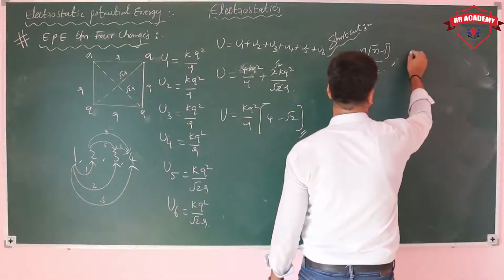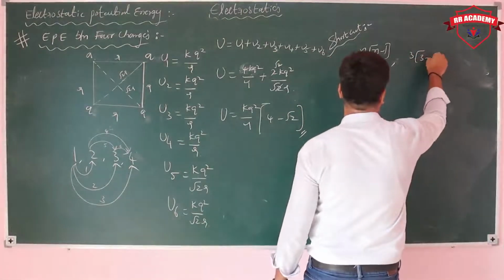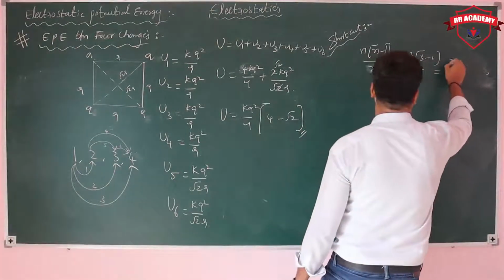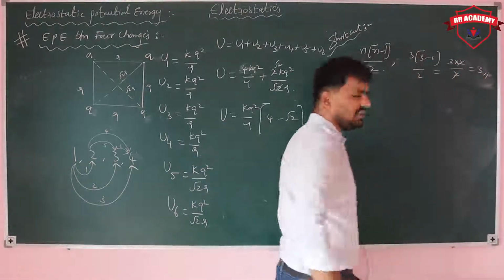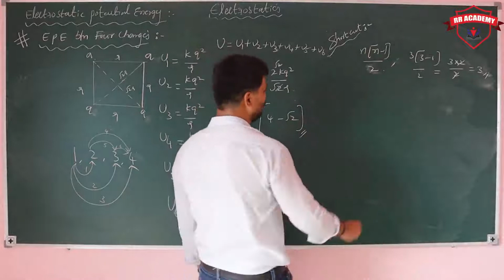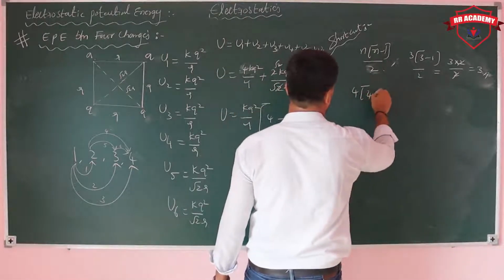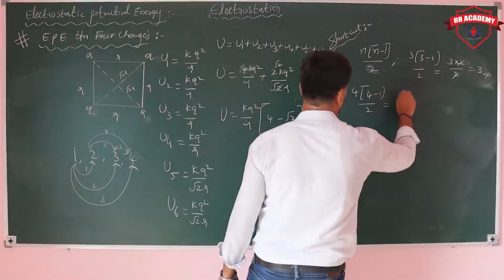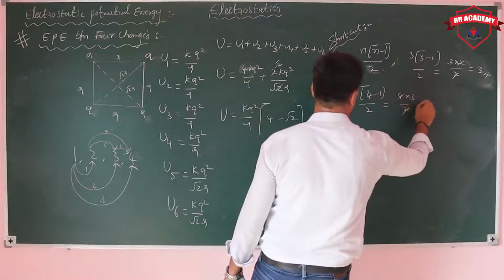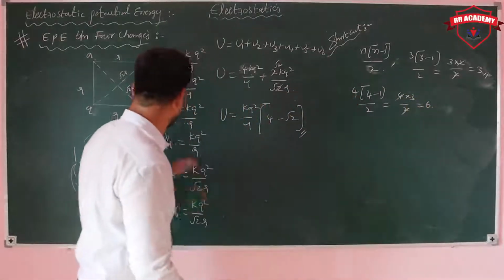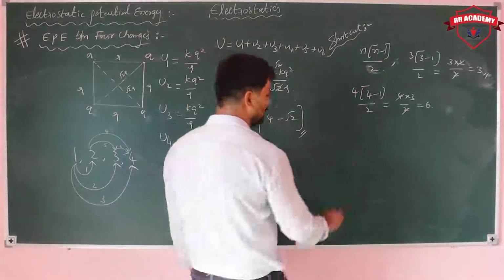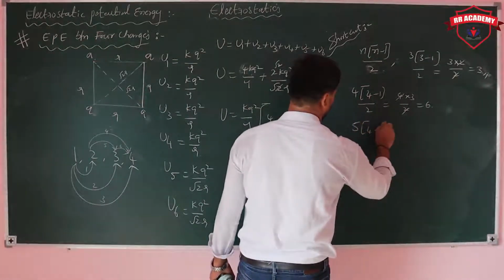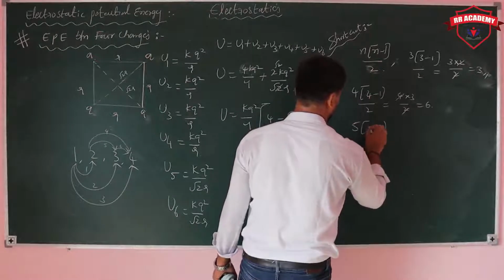For example, for 3 charges, 3 into 3 minus 1 by 2. How many are you getting? 3 only, which we already got. Take 4: 4 into 4 minus 1 by 2, 4 into 3 by 2. How many terms are you getting? 6. See here, 1, 2, 3, 4, 5, 6. In case of 5, 5 into 5 minus 1.